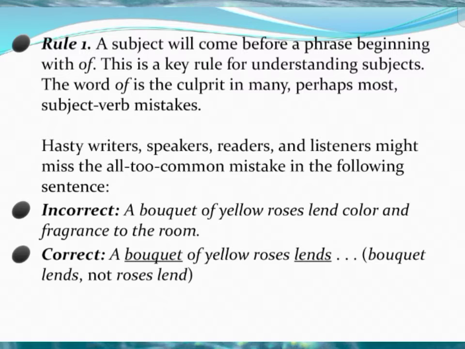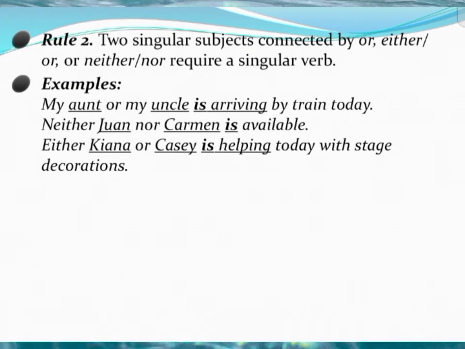So, example: a bouquet of yellow roses, not lend, this is lends, because a bouquet is considered as a singular subject, so it takes a singular verb. Bouquet lends, not roses lend. This is a common phenomenon for using subject and verb agreement. The rule 2, I have given out some basic things in the rule 2. Let's go one by one.